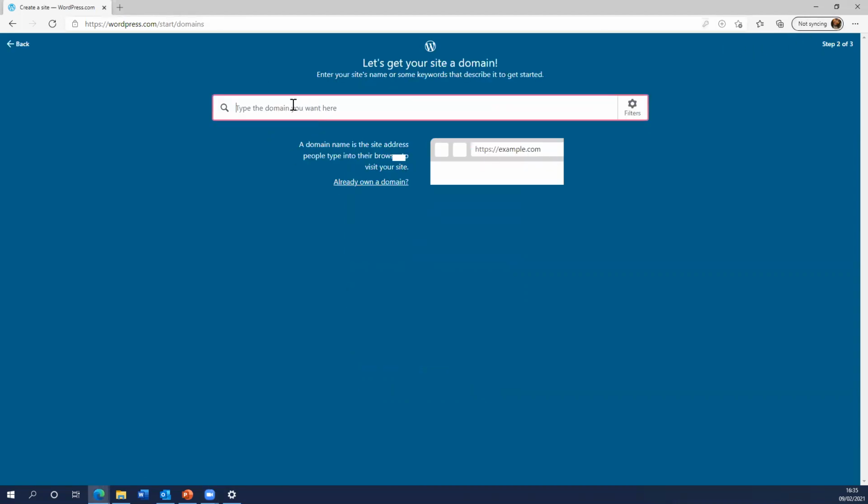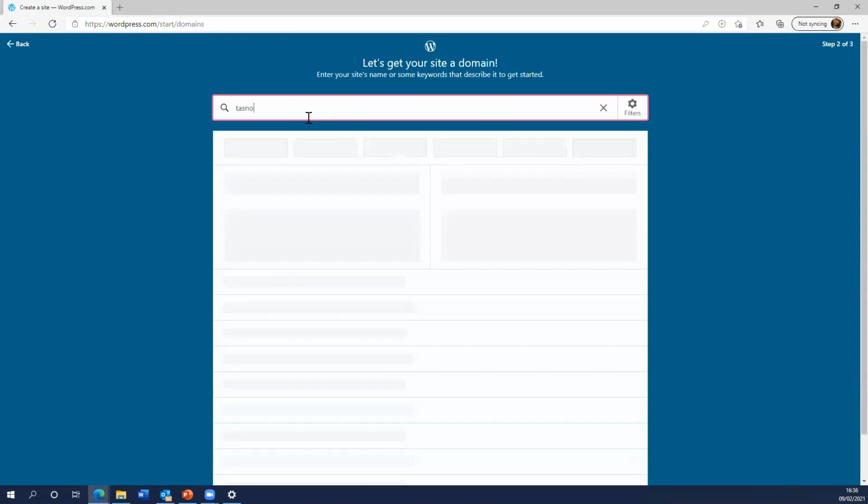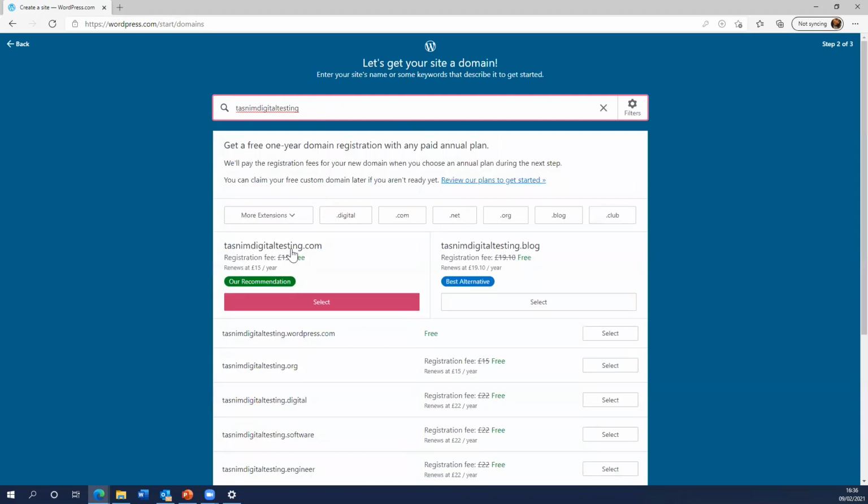And then you type the domain that you want. So going back to the presentation that we delivered, a domain is essentially the address that is typed in by yourself and your service users so that they may access your website and your content. So over here, I might have Tasnim NN digital testing or something like that. And it gives you recommendations.